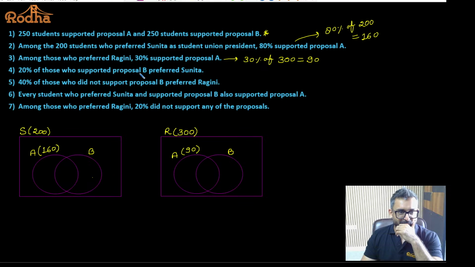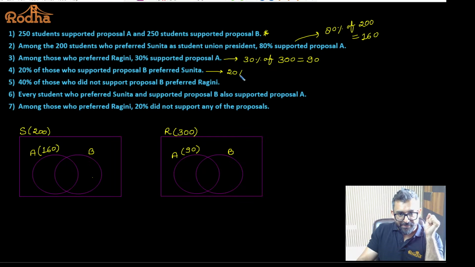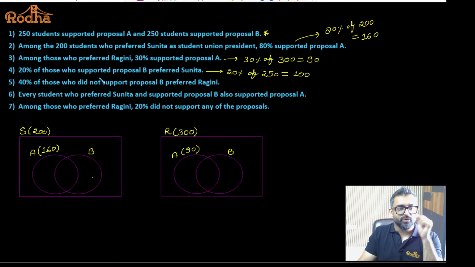20% of those who supported proposal B preferred Sunita. That is important. Now, how many people supported proposal B? 250. So 20% of 250, that is what? 100. Yes, 20% of those who supported proposal B preferred Sunita.